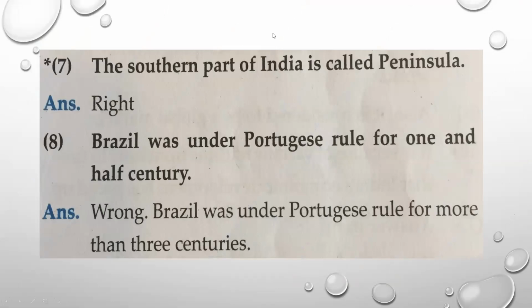The southern part of India is called the peninsula. Yes, the answer is right. The tapering part of India, which comes towards the south, is called the peninsula. So the answer is right.